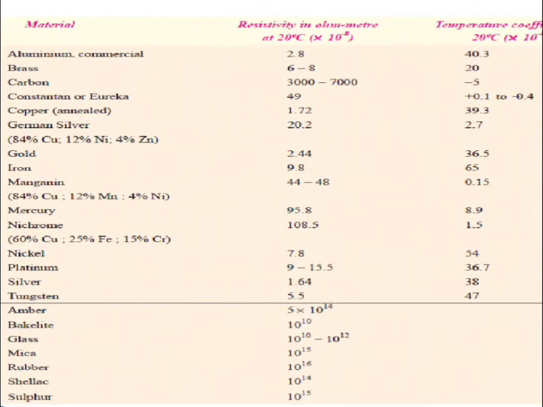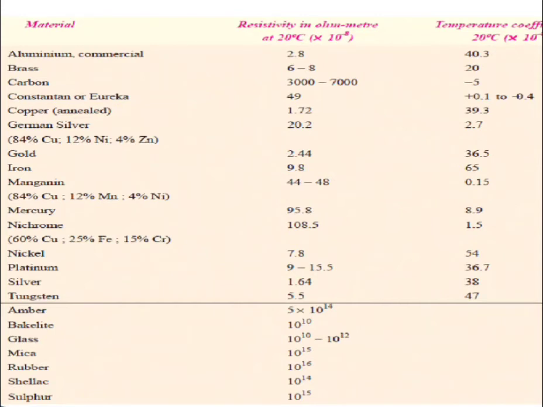Then we discuss the different materials and their resistivity in ohm meter, as well as the temperature coefficient of those materials. Suppose we consider commercial aluminum, its resistivity in ohm meter is 2.8 and the temperature coefficient at 20 degrees Celsius is 40.3. Then brass, resistivity is between 6 to 8 and temperature coefficient is 20.